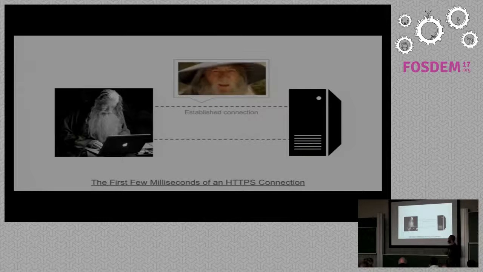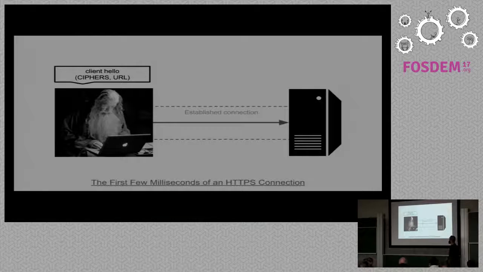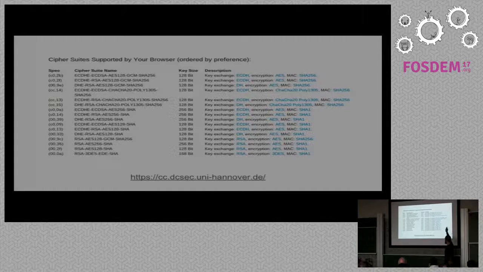Okay, let's imagine that we already have a connection here. You can remember that's Gandalf happy. The first thing to do is to send a list of ciphers and a URL from client to server. And by a list of ciphers, I mean the thing. You can check your ciphers if you go to this website. But there's a lot of encryption algorithms and key exchange algorithms, and yeah, that's it. A lot of things that we are not going into deep detail here.